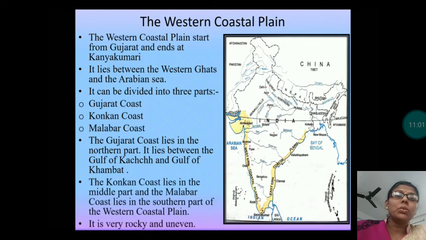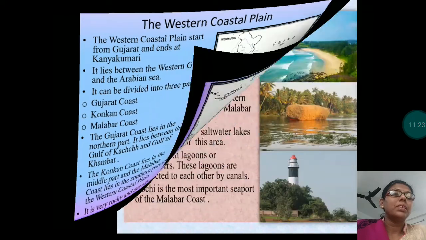The Gujarat coast lies in the northern part. It lies between Gulf of Kutch and Gulf of Khambat. The Konkan coast lies in the middle part, and it is very rocky and uneven.